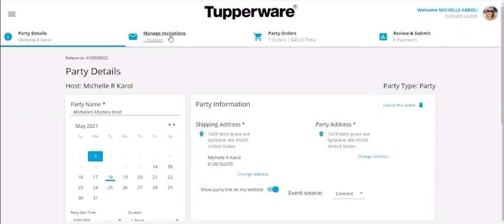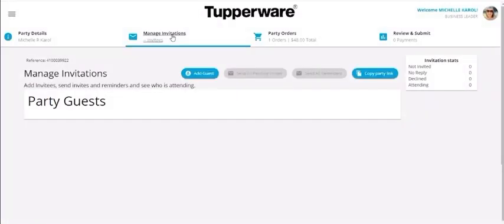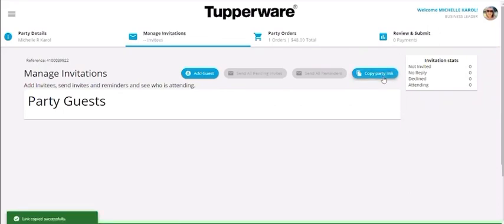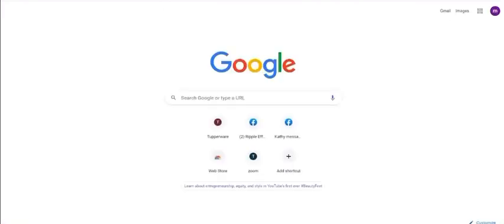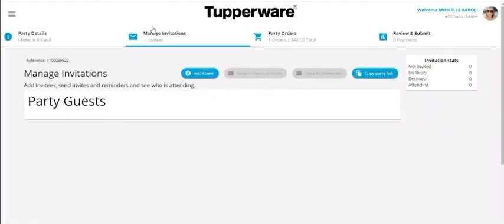So last but not least, on the manage invitations, if you copy the party link, you can send that directly. People can shop directly from that site, or they can definitely go to your customer website. Actually, I'm going to back up for a second. If you're wondering, where do I find what my customer site is?